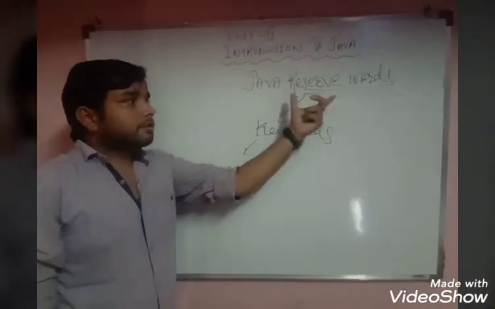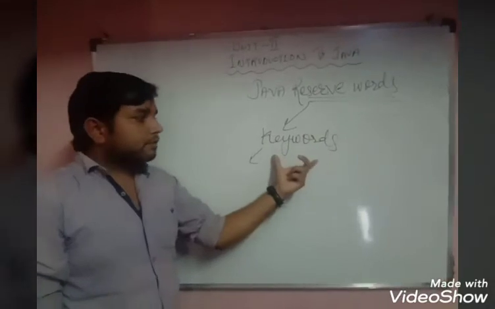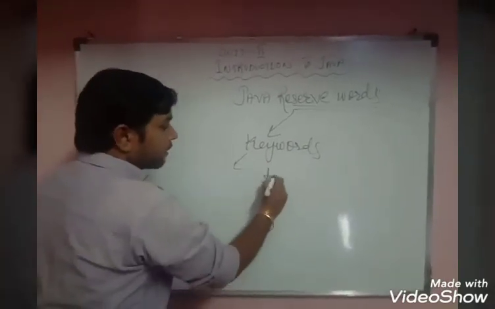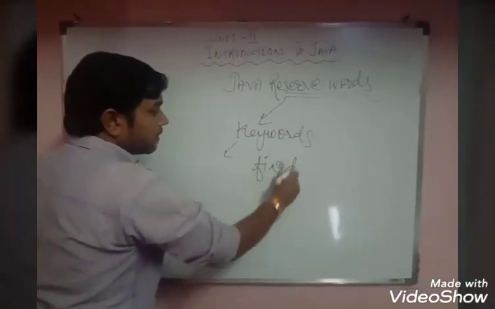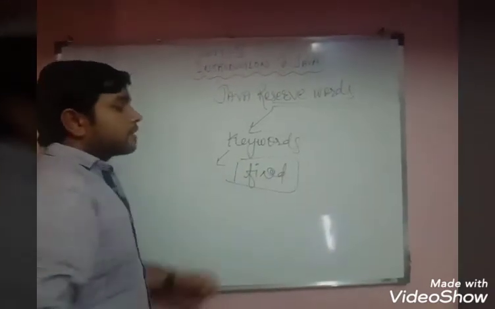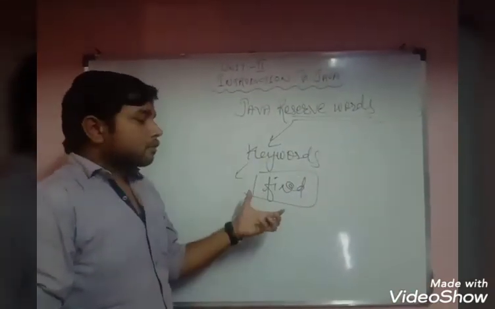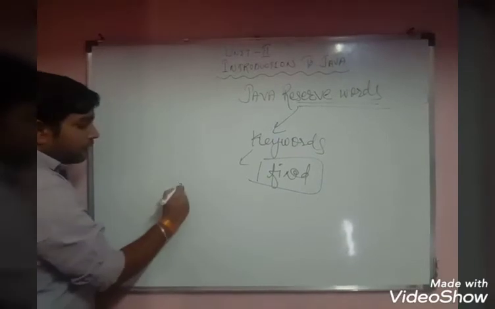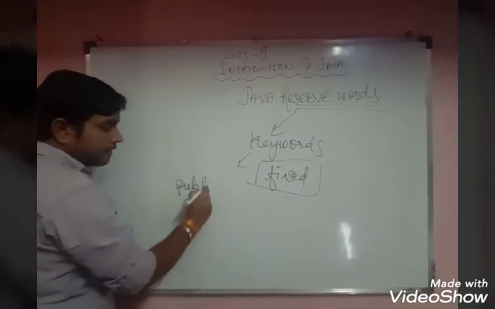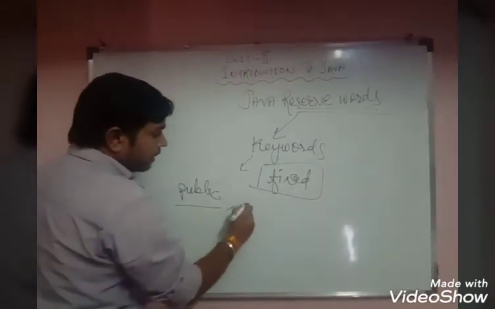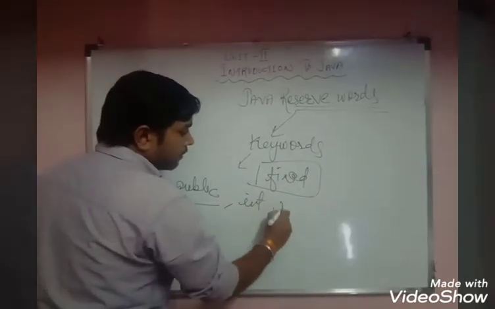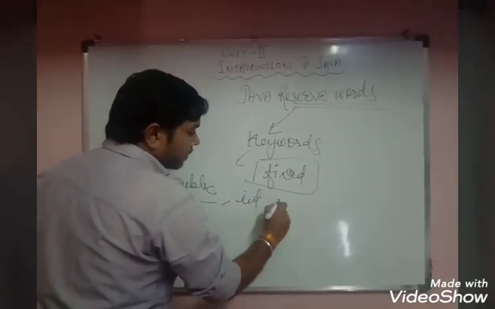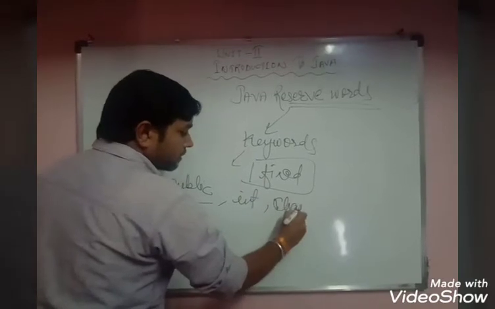The topic is Java reserved words. Reserved words are the keywords which are fixed throughout the program, meaning the words which are fixed in your whole Java program are called reserved words. Like public is a reserved word. You also use int, which is a reserved word. char is also a reserved word.